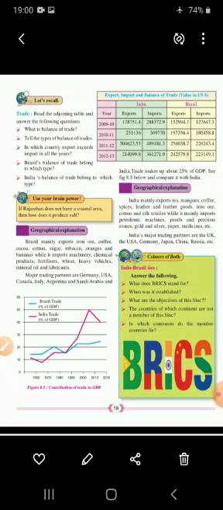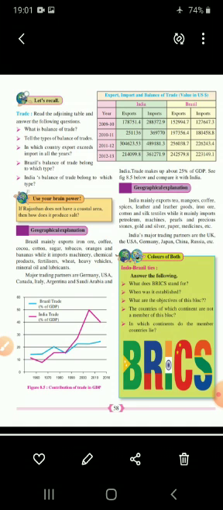Now here one very important thing, already I told you about this BRICS. You know the full form of BRICS. So what does BRICS stand for? Already you know that. Next, when it was established, 2006. So BRICS was established in the year 2006. Understood? Next, what are the objectives of this bloc?